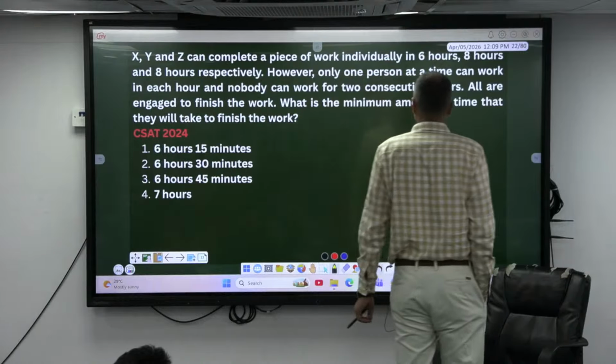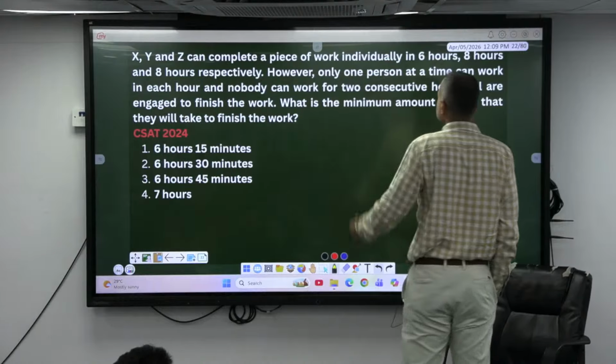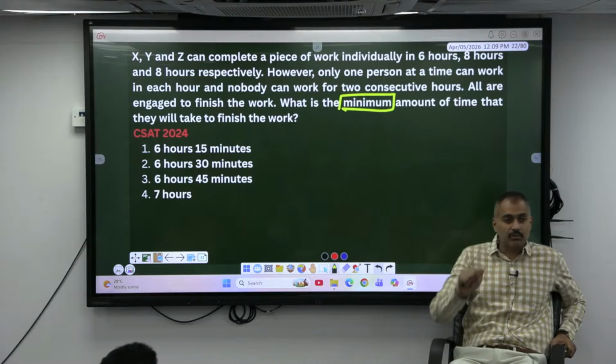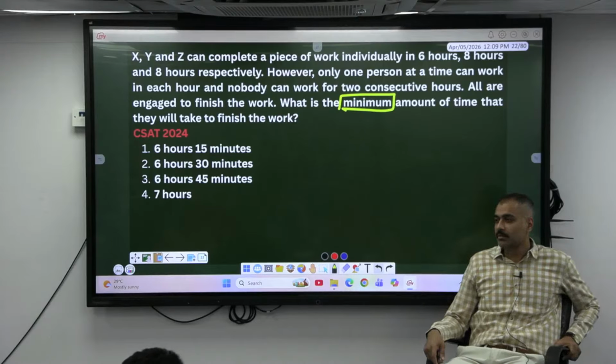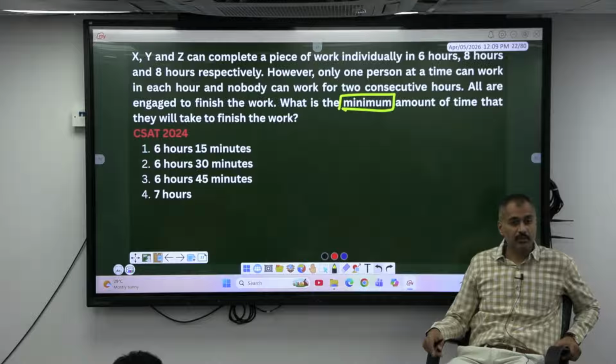Alternate question: only one person at a time can work in each hour, and nobody can work for 2 consecutive hours. How to minimize the time? We have to let the person who has more efficiency work more time, but he cannot work on consecutive hours, one after another. But can he work on alternate hours? Yes, of course.